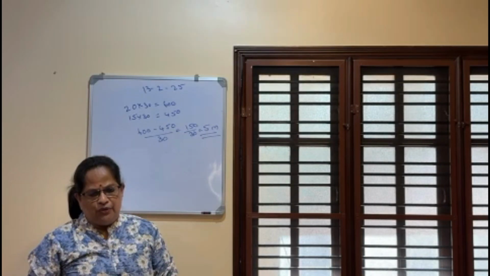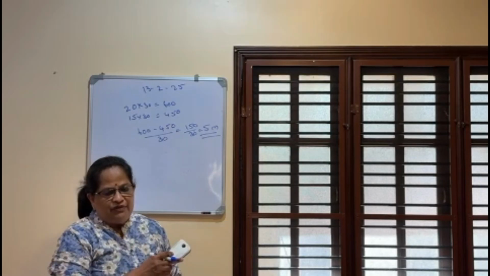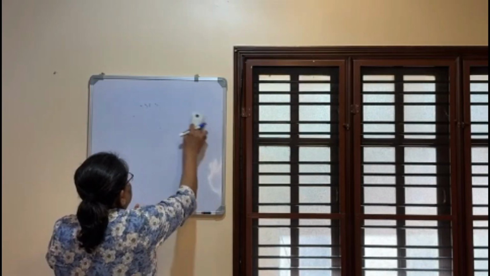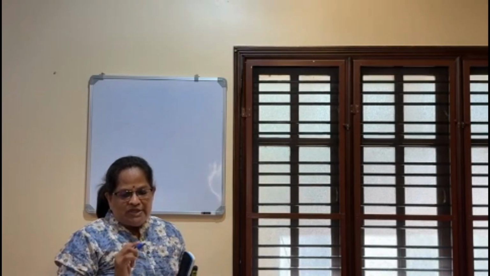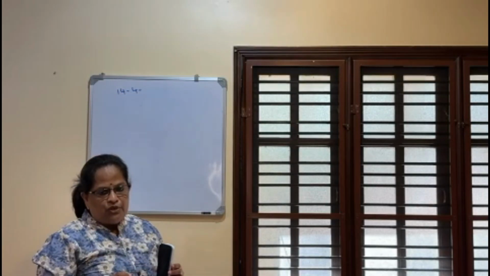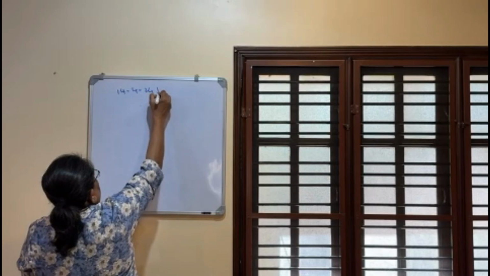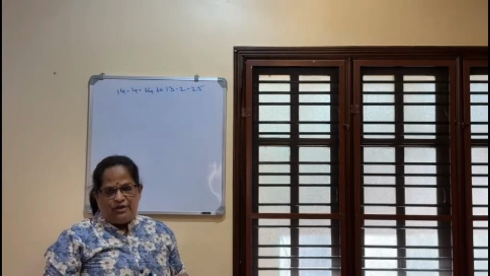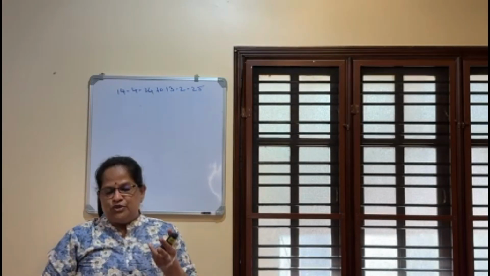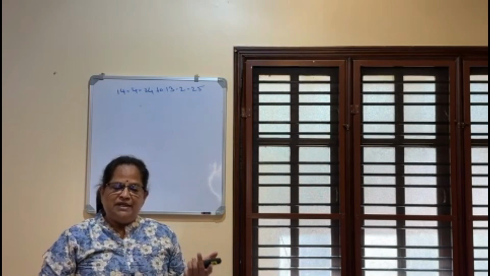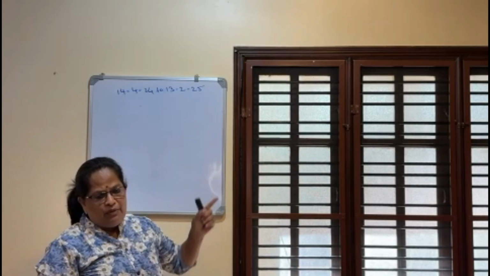Now what do we have to do? The date of retirement: you got that 5 months is the leave at credit. Now we have to calculate the average salary. The date of retirement is 13/2/25, so the salary for the last 10 months, 14/4/24 to 13/2/25. I told you, fraction of the month means we calculate from February 13 to January 13, that's 1 month. Then January 13 to December 13, that's 2 months. Like that, if you calculate 10 months, you will get it like this.